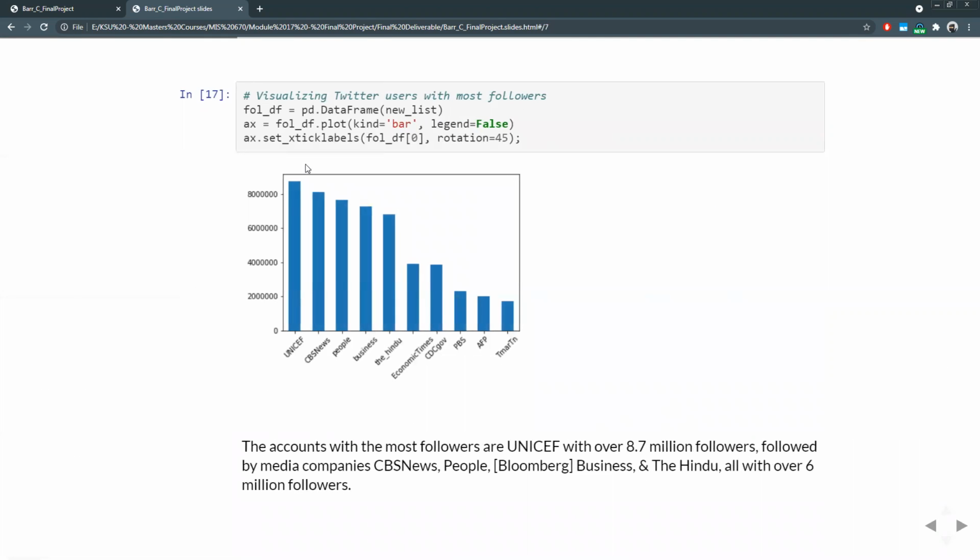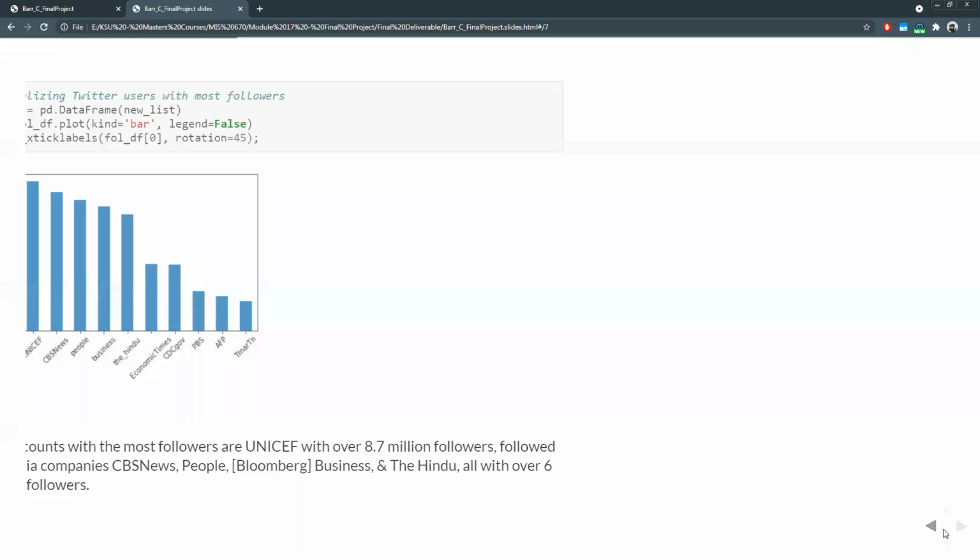Based on this visualization, you can see that UNICEF, the United Nations Children's Fund, has almost 9 million followers, 8.7 million, followed by CBS News, People Magazine, Bloomberg Business, and The Hindu, an India-based newspaper. So a lot of followers amongst some of our collected tweets.